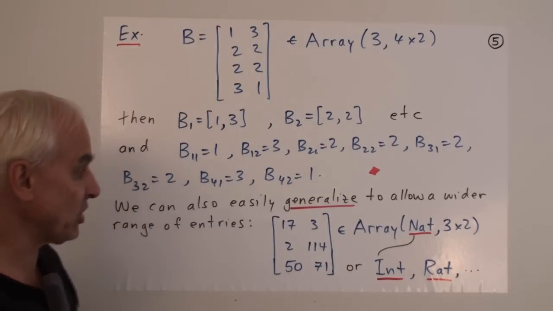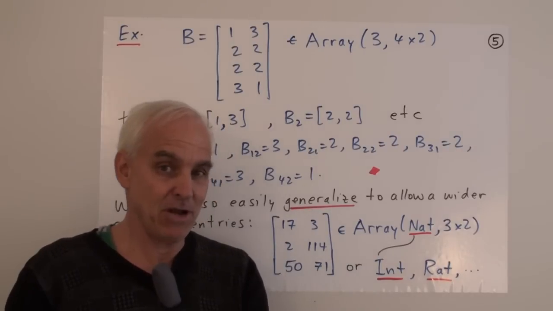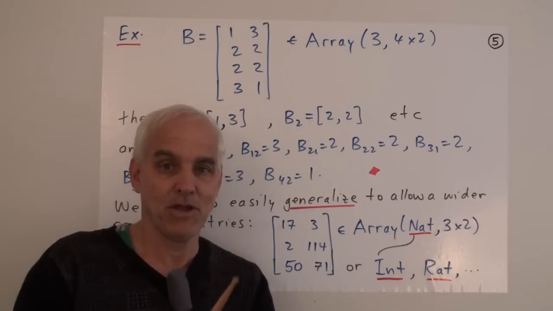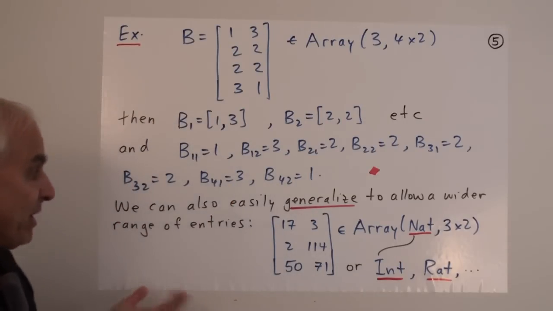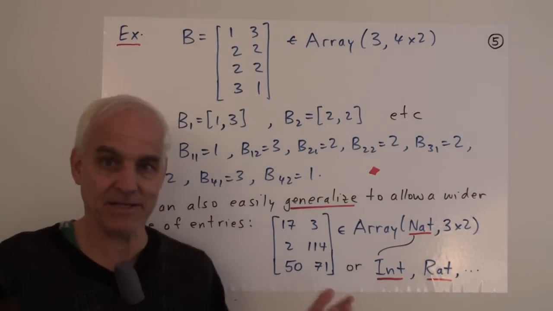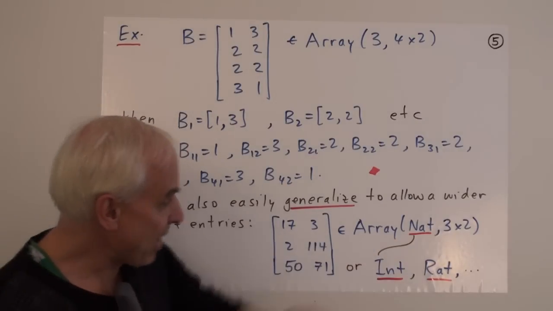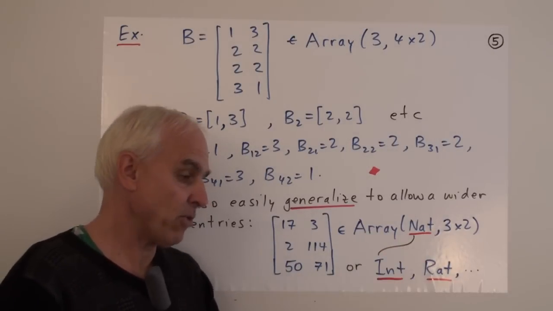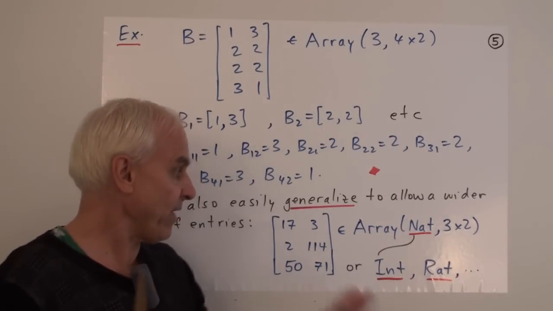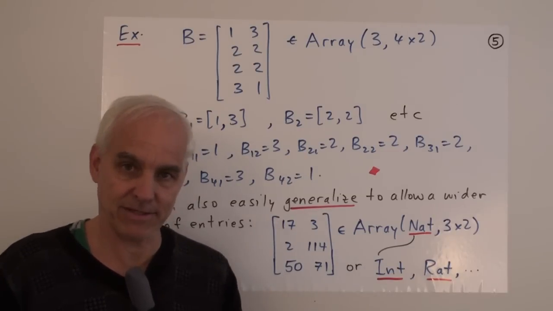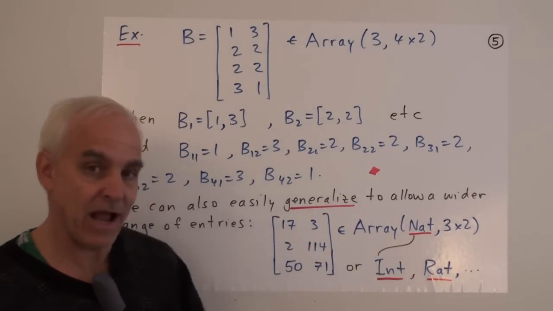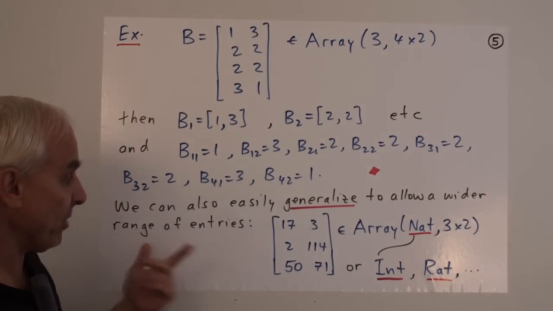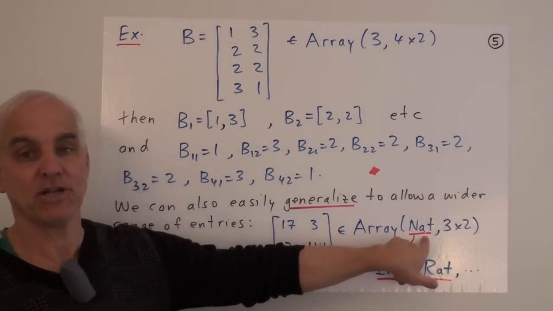But nevertheless, in some situations you want to be more flexible and maybe not say which natural number the entries are going to be restricted to. You might want to keep that open. Okay, so it's no big deal in doing that. We just modify the idea a little bit, still employing the same notation, same idea. We're talking about an array, and in the first entry we're going to specify the range of entries or elements. So if we put here nat for natural numbers instead of n, like n equals 3 or n equals 5, then we're allowing the possibility that the entries can be any objects of this type.